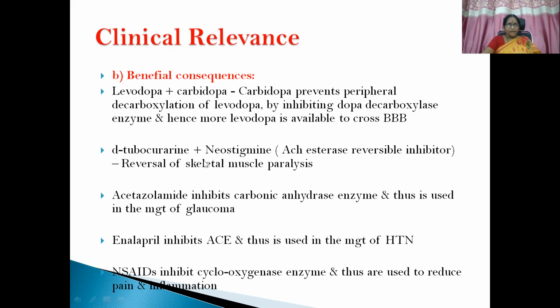Then D-tubocurarine, when it is combined with neostigmine, which is a reversible acetylcholinesterase inhibitor, there is a possibility of reversal of skeletal muscle paralysis. D-tubocurarine results in flaccid muscles, skeletal muscle paralysis, so because of this combination, reversal of skeletal muscle paralysis results. Acetazolamide inhibits carbonic anhydrase enzyme and is used in the management of glaucoma. Enalapril inhibits ACE enzyme, that is angiotensin converting enzyme, which is used in the management of hypertension. NSAIDs inhibit cyclooxygenase enzyme and are used to relieve pain and inflammation.